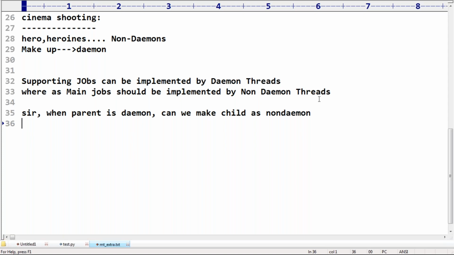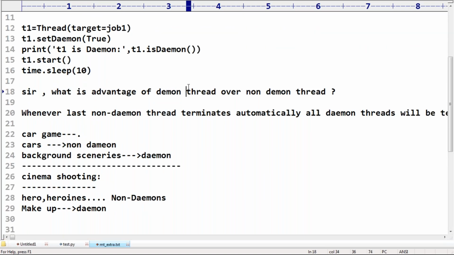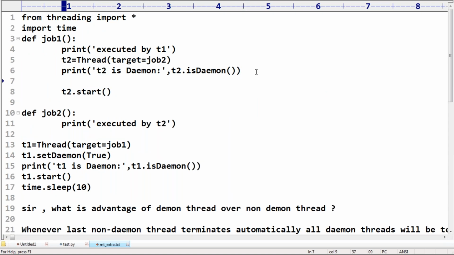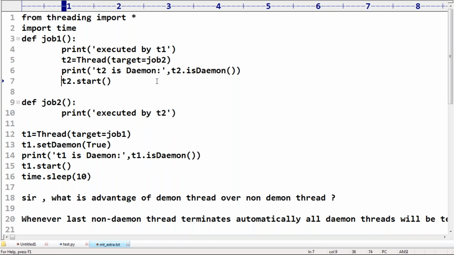Yes, possible. That's fine. So inside the parent thread, before starting the child thread, please make sure t2.setDaemon(false). Then automatically this child thread t2 is always non-Daemon. We can do that. If the parent is a makeup person, the child should be a makeup person only?